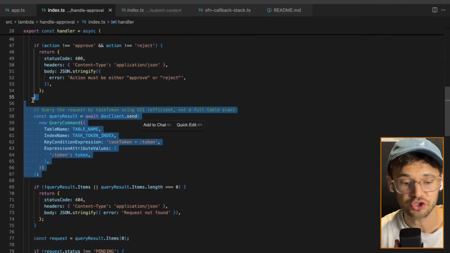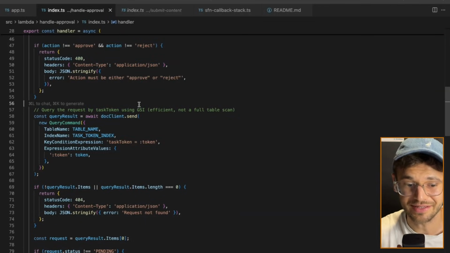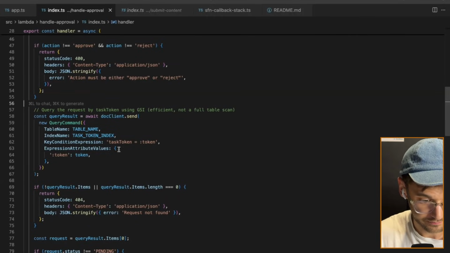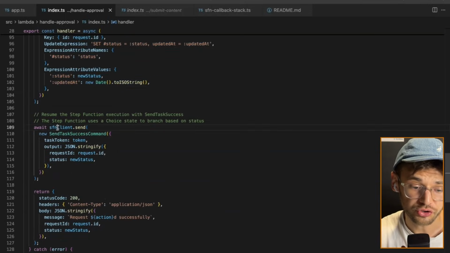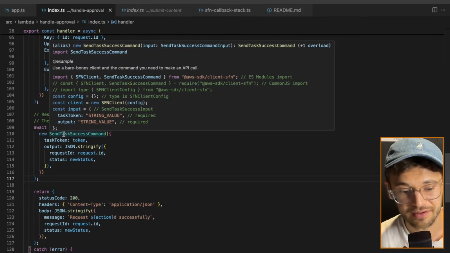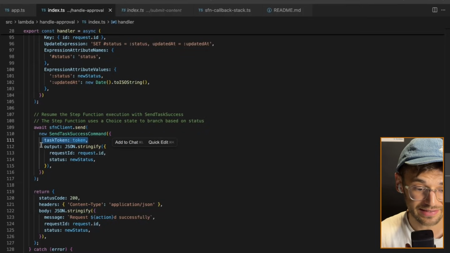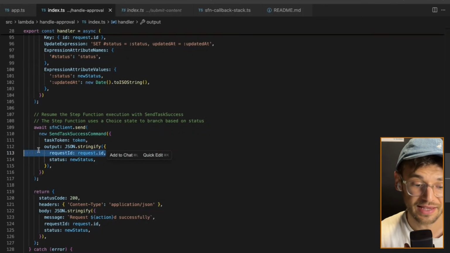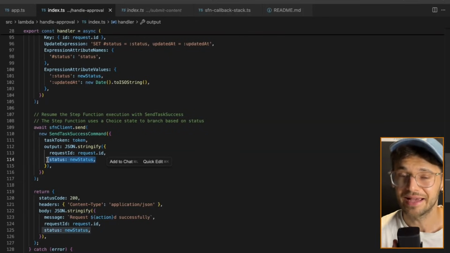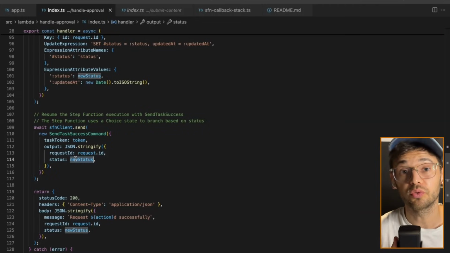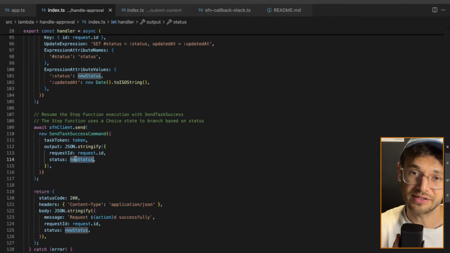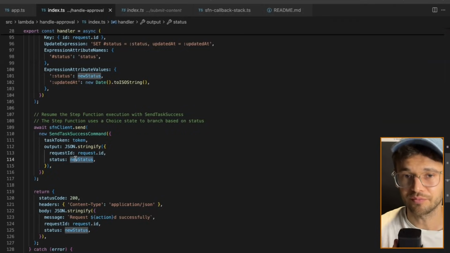So we query DynamoDB and check, okay, is the task token, does it actually exist? And then we continue by updating the DynamoDB status, first of all, but also by sending something to the step function. So we have the step function client here, and we send the task success command with the task token and our output. In that case, a request ID and especially the new status. And this is when the step function executes again, continues, has the status in there, and we go into the choice step and check, okay, was it approved? Was it rejected? What should we do now? So this is kind of the most important part, how everything comes together in the end.